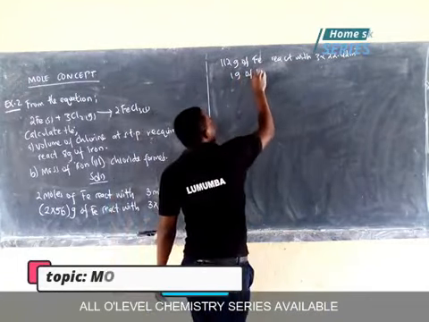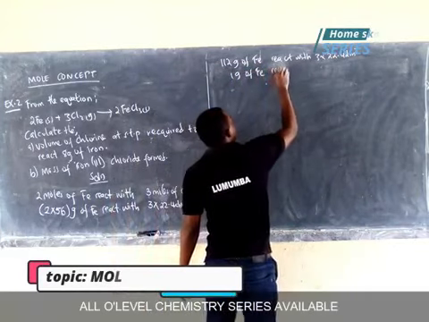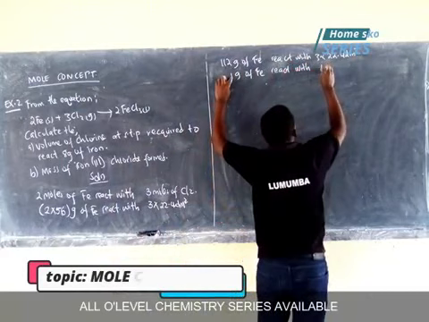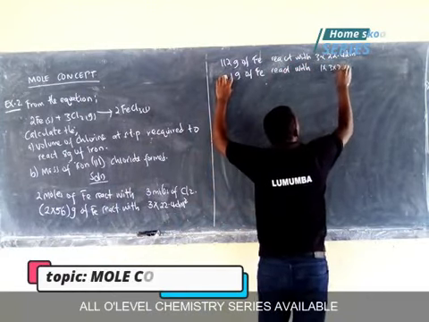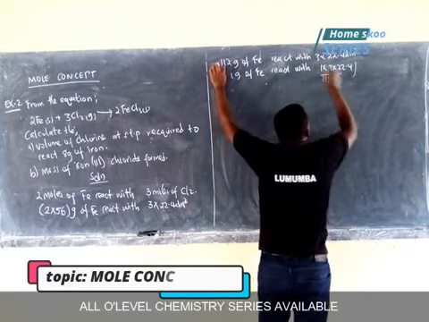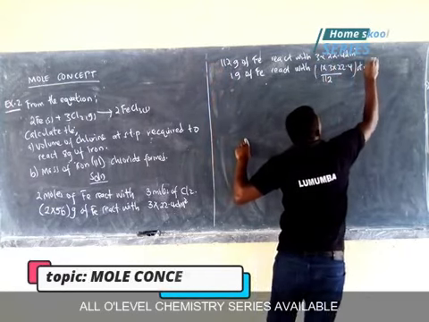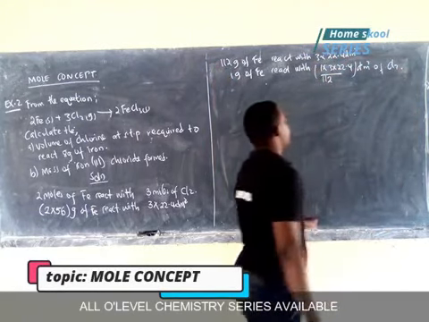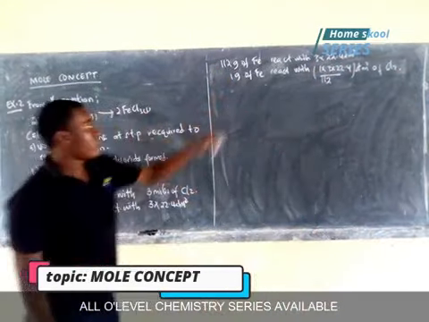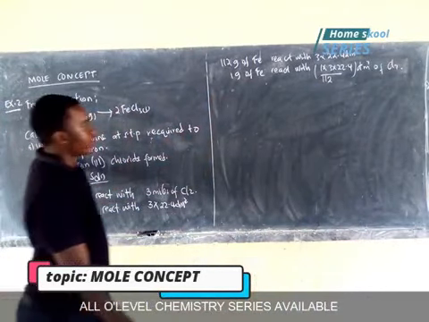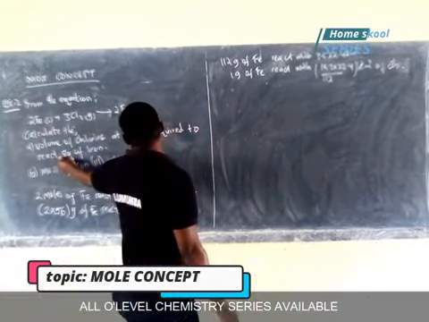So if 112 grams of iron react with that, what of the 1 gram? 1 gram of iron reacts with, cross multiply 1 times 3 times 22.4 divided by 112. These are decimeters cubed of chlorine. Therefore, if 1 gram reacts with that, what of the 8 grams of iron?